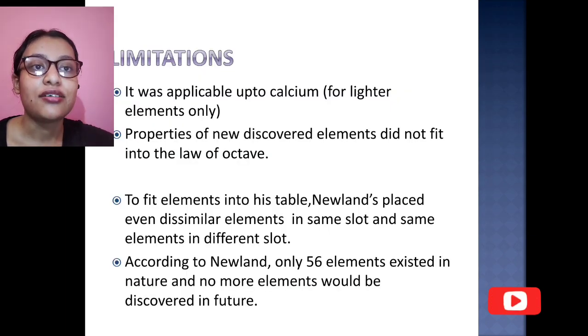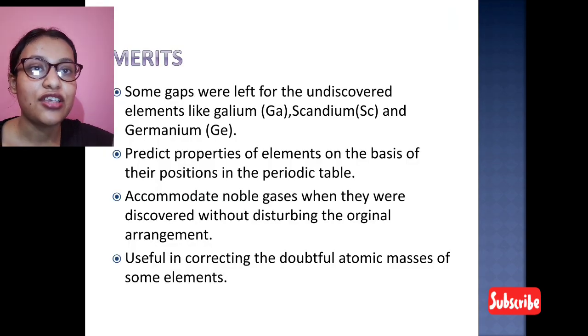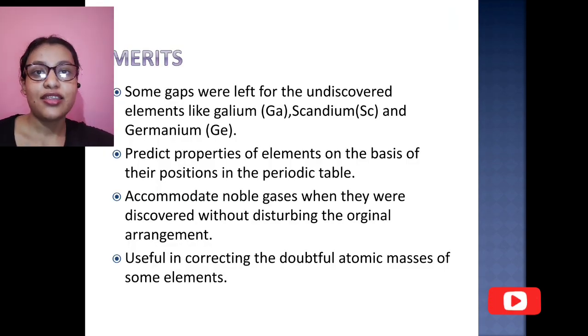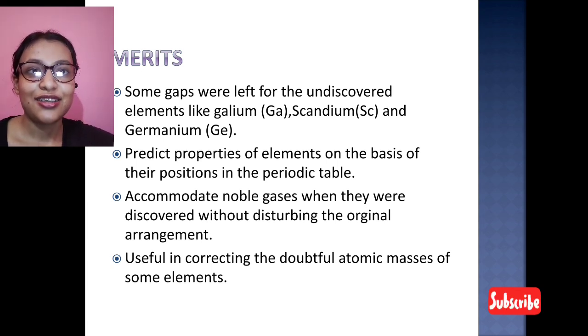So this is all about the periodic classification of elements. In the next part we will discuss the trends. Till then, we'll meet again in the next video.